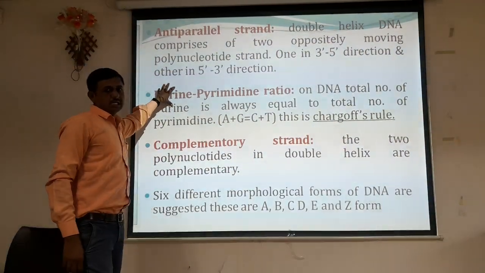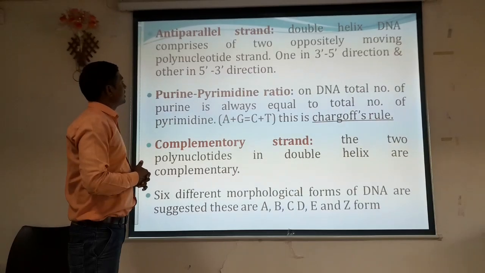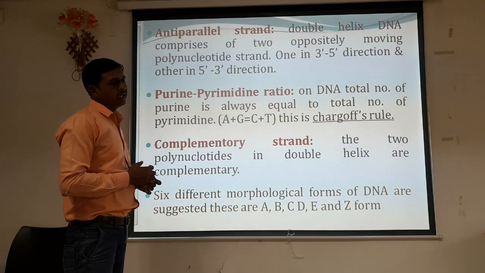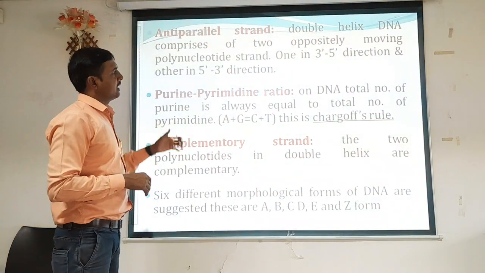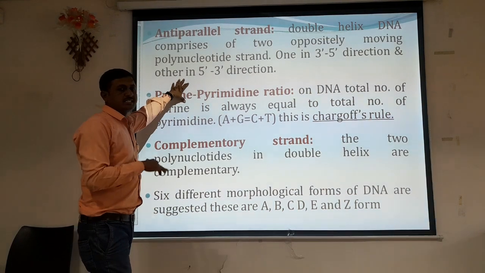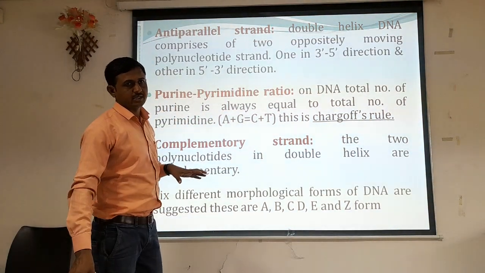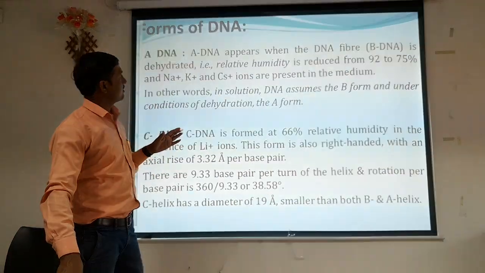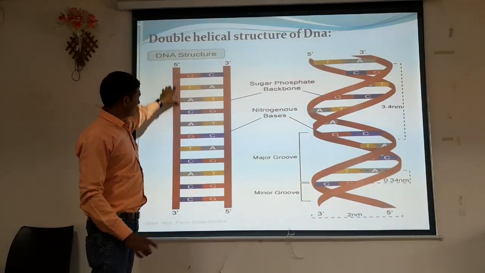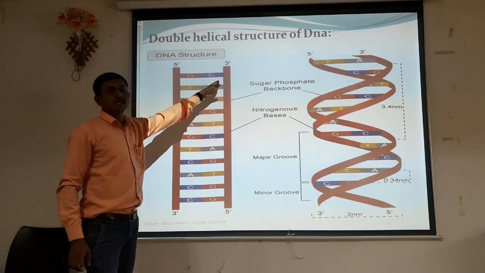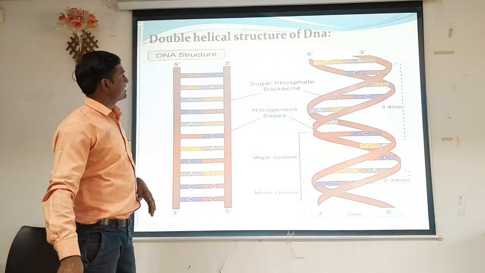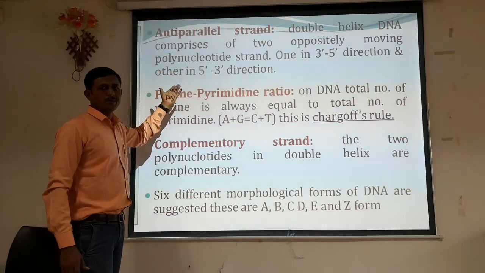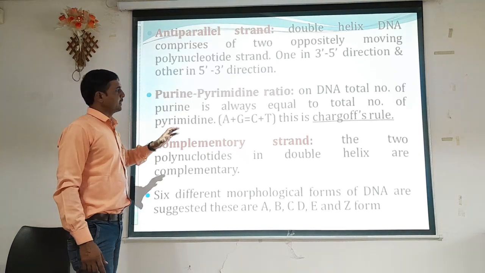Here, antiparallel strand. Double helix DNA comprises two oppositely moving polynucleotide strands, one in 3' to 5' direction, while the other is in reverse direction, that is 5' to 3' direction. So one strand is called, we can say, the primer strand. It is nothing but one strand, and the other is the complementary or anti-parallel strand. They are moving parallel to one another, one in 3' to 5' direction, another in 5' to 3' direction.